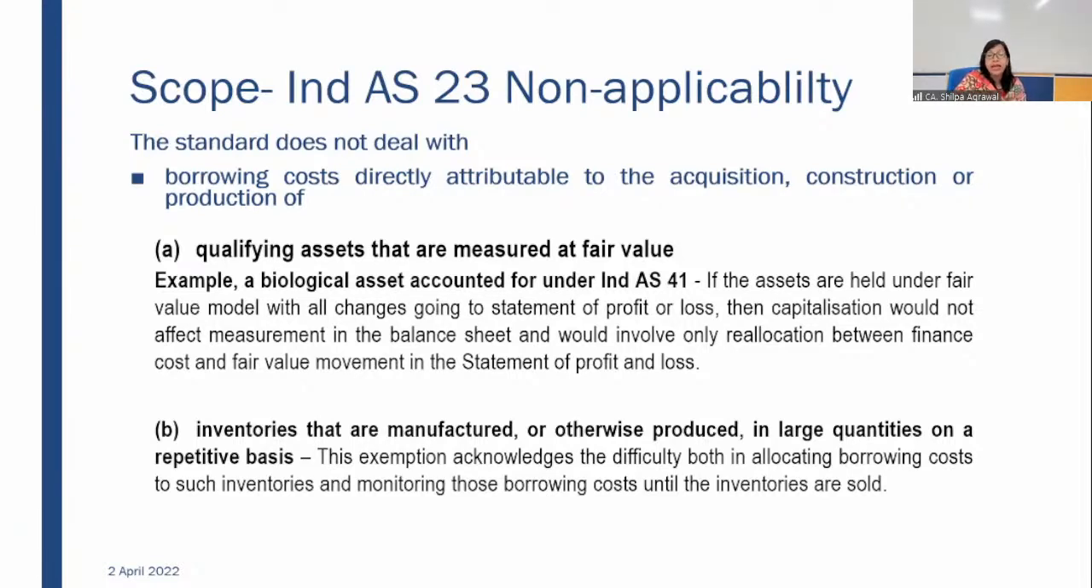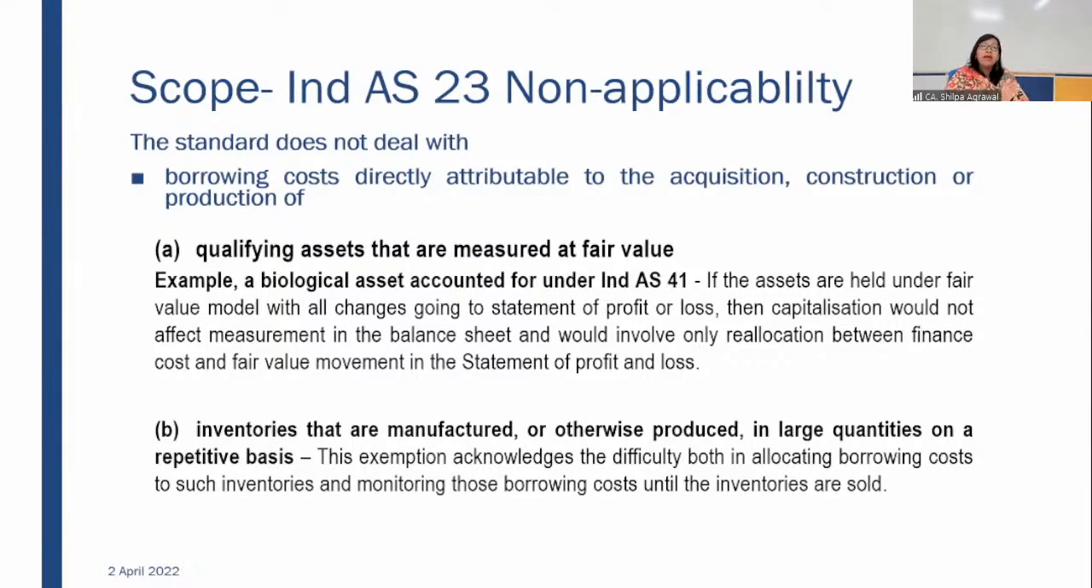Example is given in the standard also, in the study material also. A biological asset accounted for under Ind AS 41. If the assets are held under fair value model with all changes going to statement of profit and loss, then capitalization would not affect measurement in the balance sheet and would involve only reallocation between finance cost and the fair value movement in the statement of profit and loss.